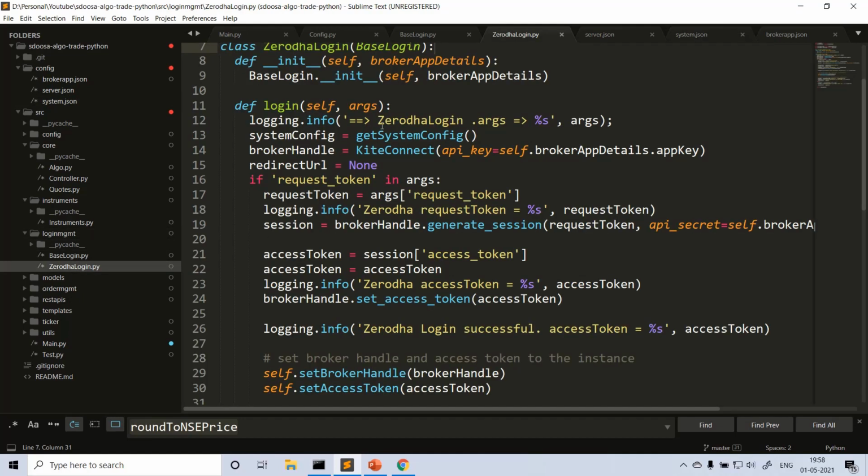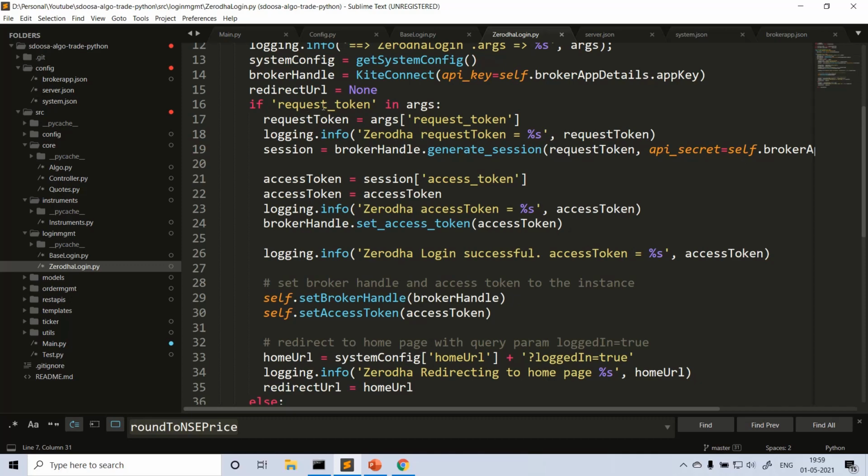When you call the login, what we are exactly doing here is calling Kite Connect. We are passing the API key. This API key is read from this file, and the app key. We are just assigning this app key to app key and calling this Kite Connect. This Kite Connect will return some object, right? I call it a broker handle object.